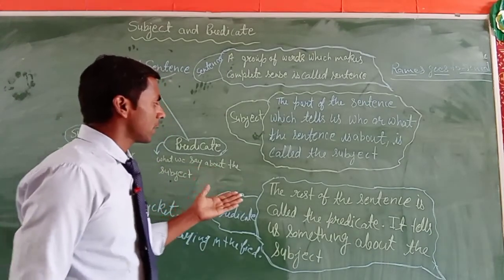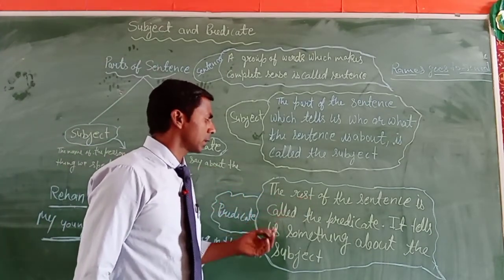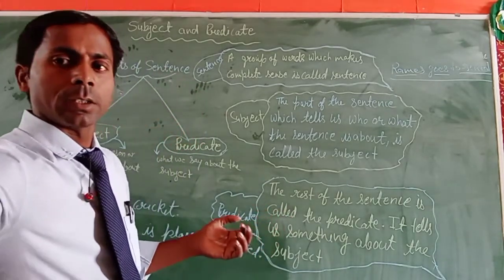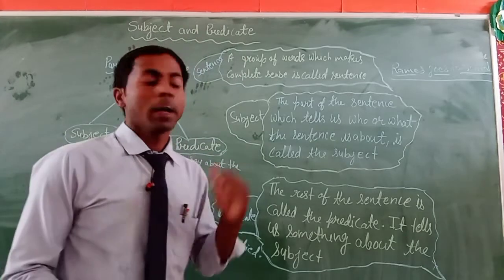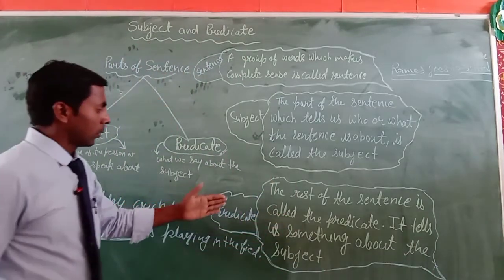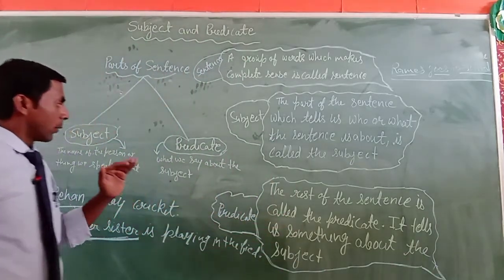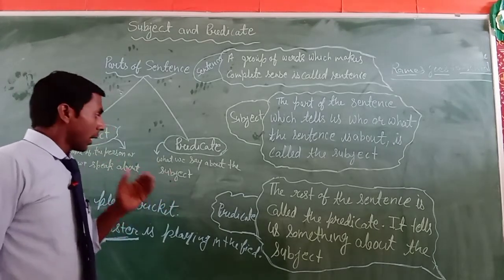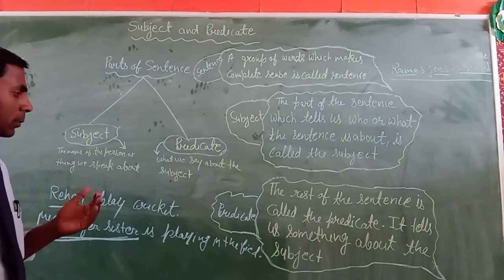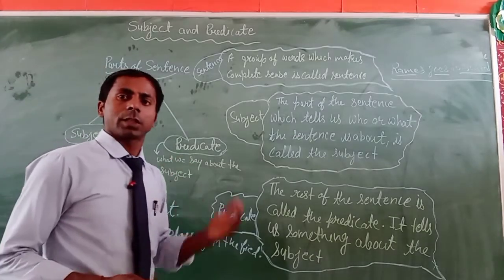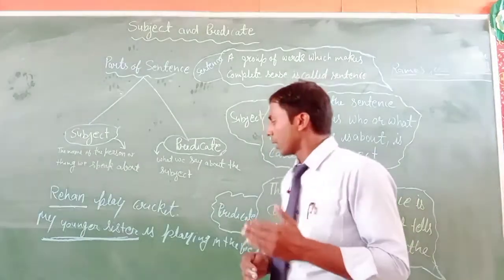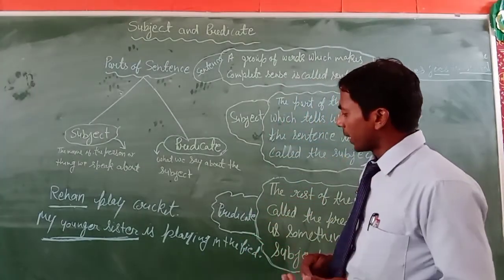And what is the predicate? The rest of the sentence is called the predicate. It means what we say about the subject in a sentence is the predicate.